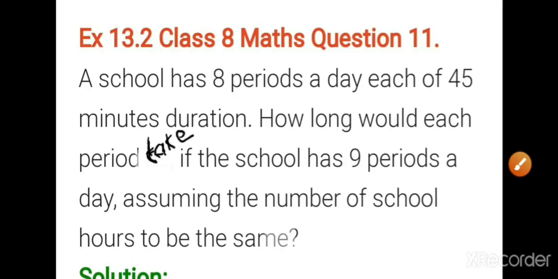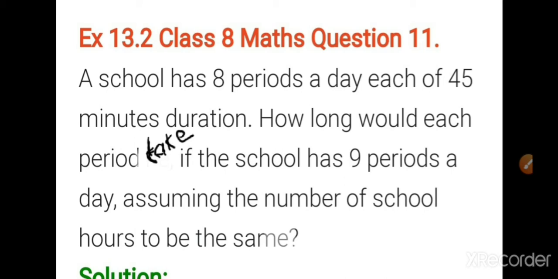Now, 11th question. A school has 8 periods a day, each of 45 minutes duration. Each period duration is 45 minutes and 8 periods are there. How long would each period take if the school has 9 periods? Okay, instead of 8 periods, if 9 periods are there, assume the number of school hours to be the same. Okay, so the starting and ending time of the school is the same.